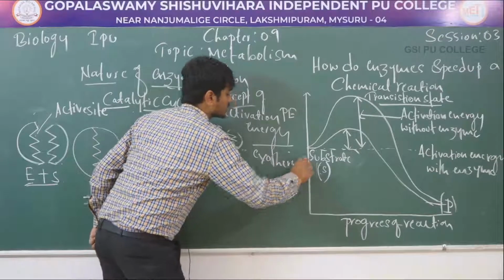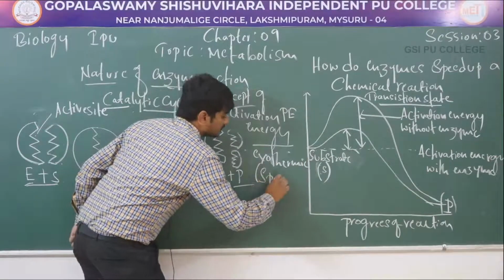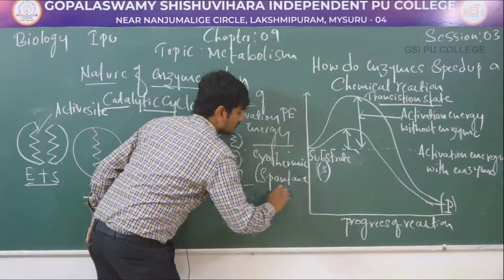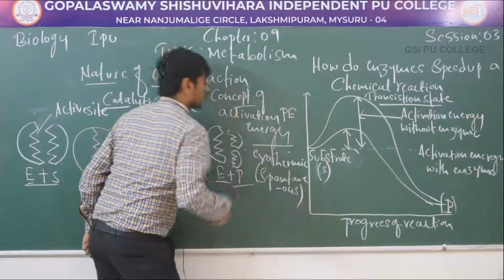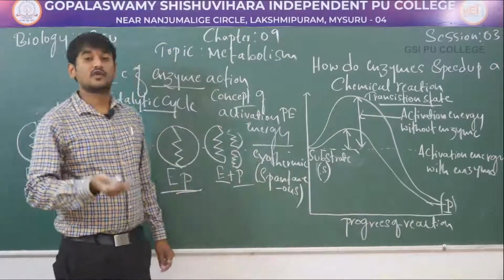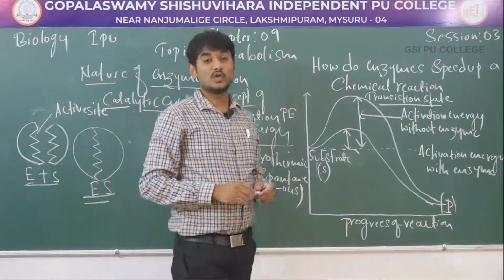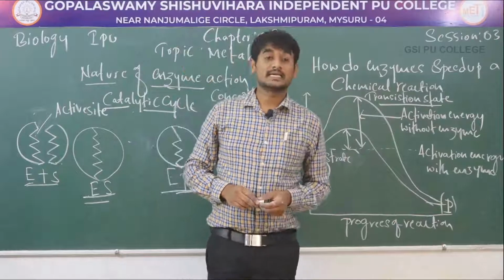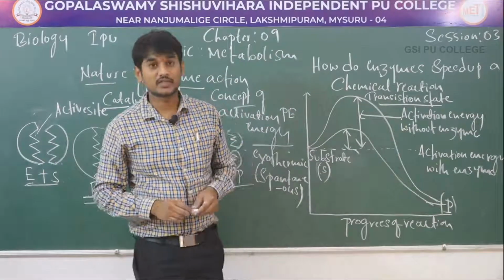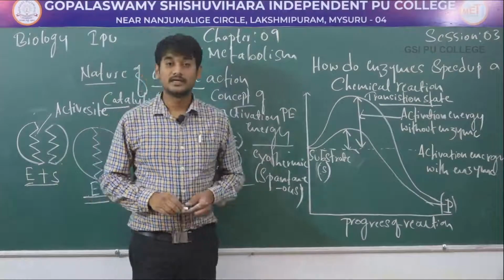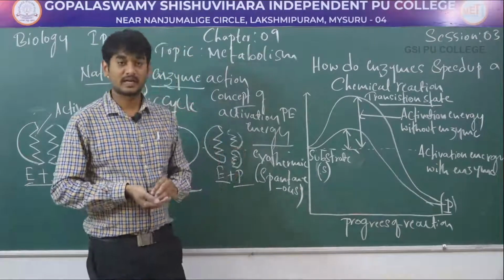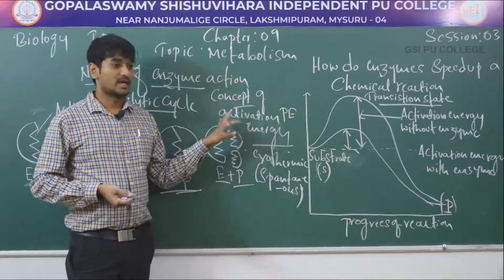Exothermic reaction is also called spontaneous reaction. See, these reactions need no energy in order to form product. Yes, in biochemical reactions, the enzyme lowers the activation energy. As a result, the speed of the reaction increases. Yes, these are all about how enzymes speed up chemical reactions. It's also the concept of activation energy.